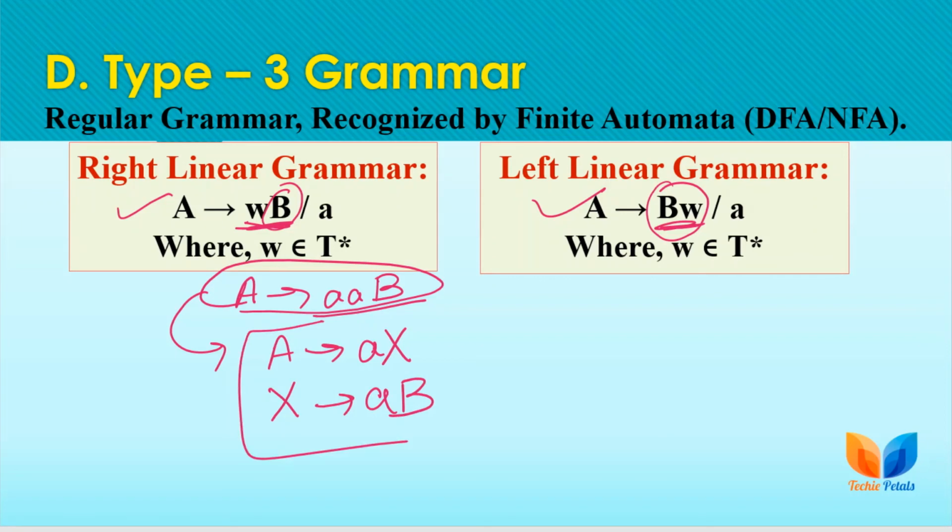So we have these two rules corresponding to the given rule. As we can convert these types of rules to regular rules easily, we also call them regular grammar or type 3 grammar, right?